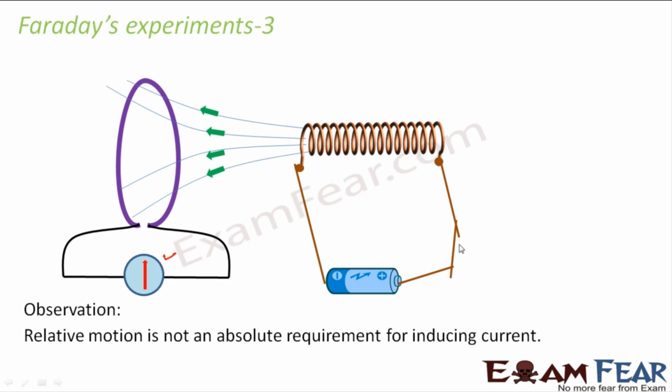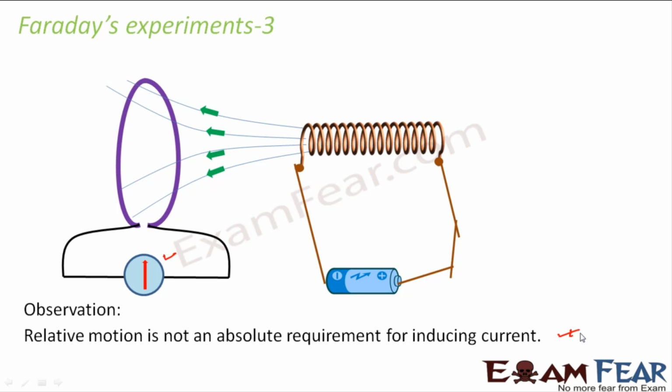But again, what he did, he saw that when the switch was kept on for a long time, there was no deflection. Again, the moment he released the switch, he saw that there was some deflection. So that means there was a momentary deflection which was observed the moment the switch was on or the switch was off. But when it was switched on or switched off continuously for a long time, again there was no deflection. So from this he concluded that relative motion is not an absolute requirement for inducing current.